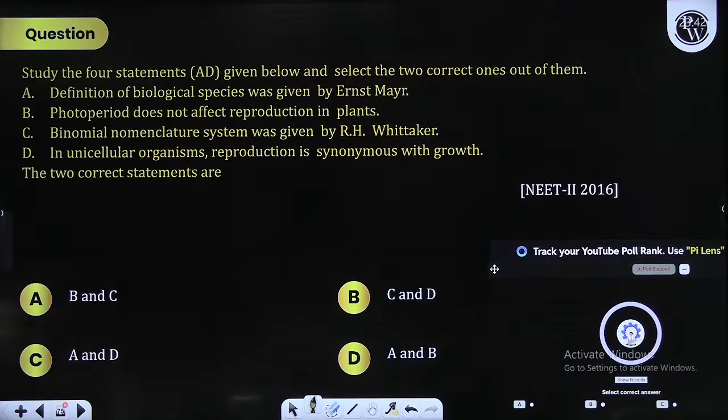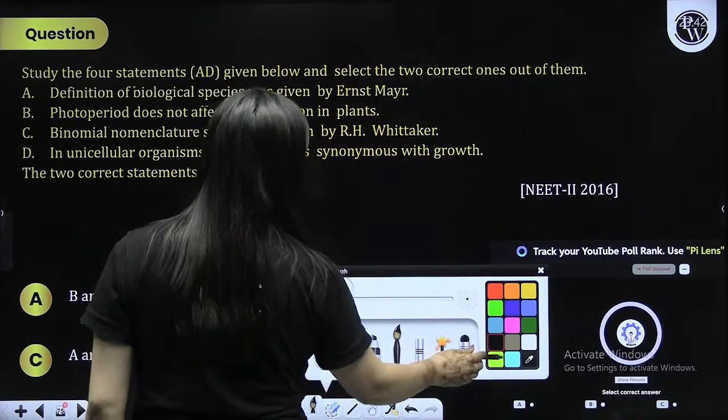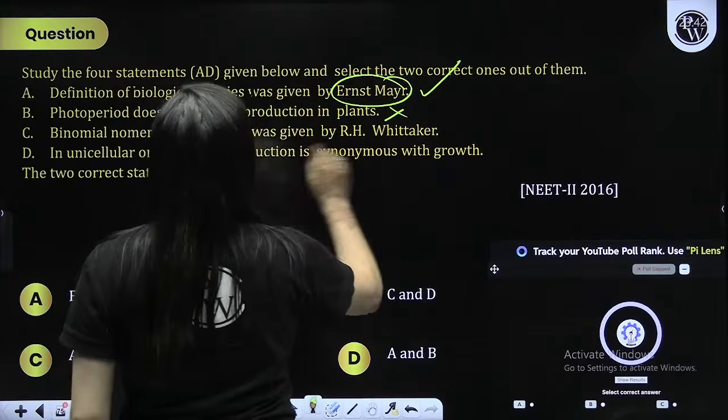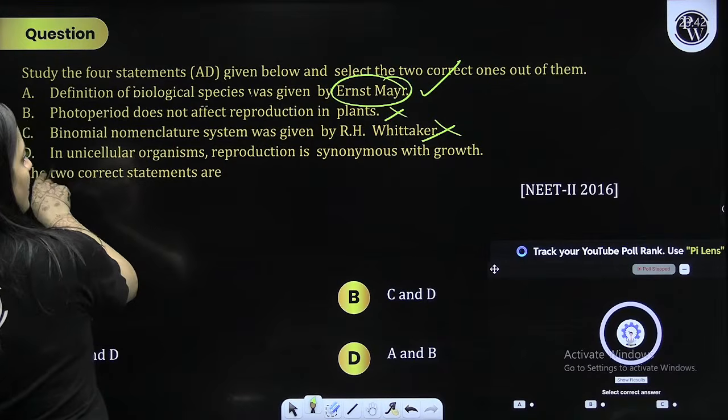Done. Chaliye, let's discuss that. The definition of biological species was given by Ernst Mayr, the Darwin of the 20th century. Photoperiod does affect. Binomial nomenclature was given by Carl Linnaeus, also the father of taxonomy. Reproduction is a synonym with growth.